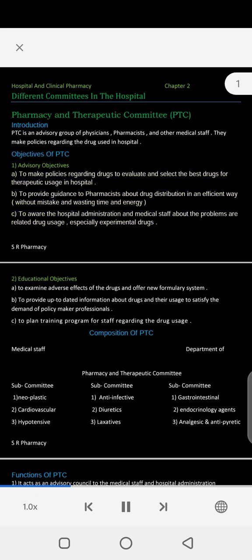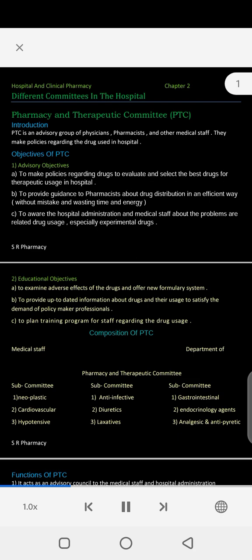2. Educational objectives. A. To examine adverse effects of the drugs and offer a new formulary system. B. To provide up-to-date information about drugs and their usage to satisfy the demand of policy-maker professionals. C. To plan training programs for staff regarding drug usage.